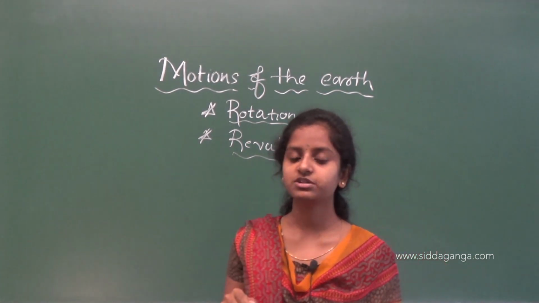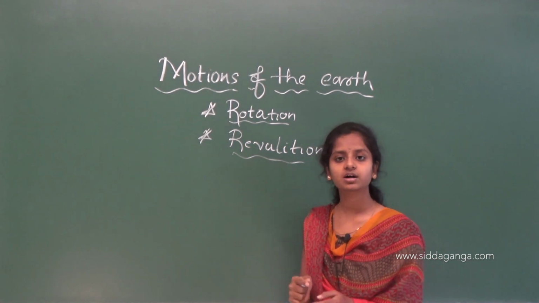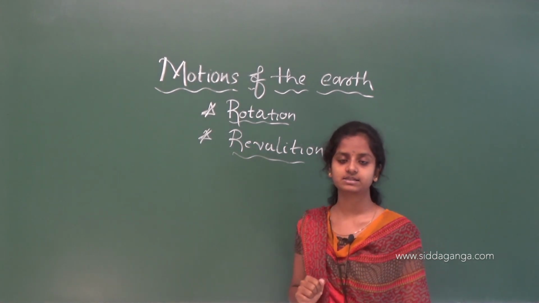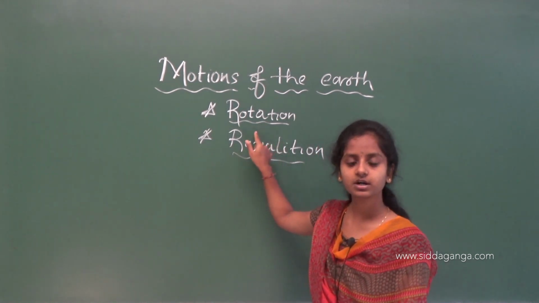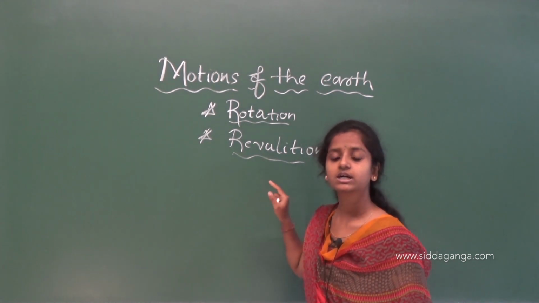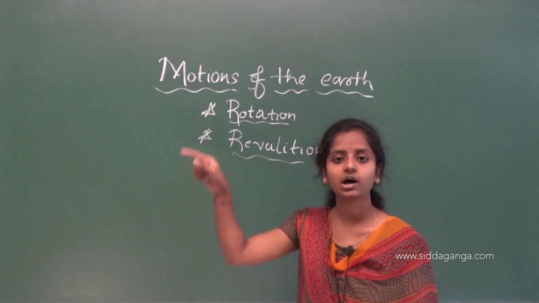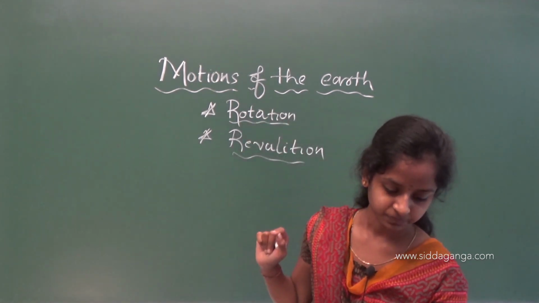So rotation means the motion of the earth on its own axis. Rotation means motion of the earth around its own axis, and revolution means movement of the earth around the sun in a fixed path or an orbit.